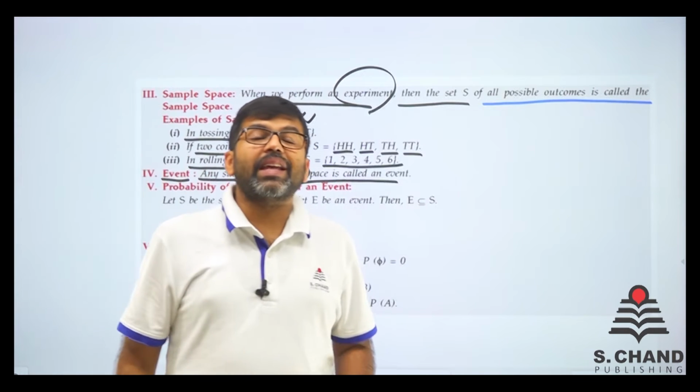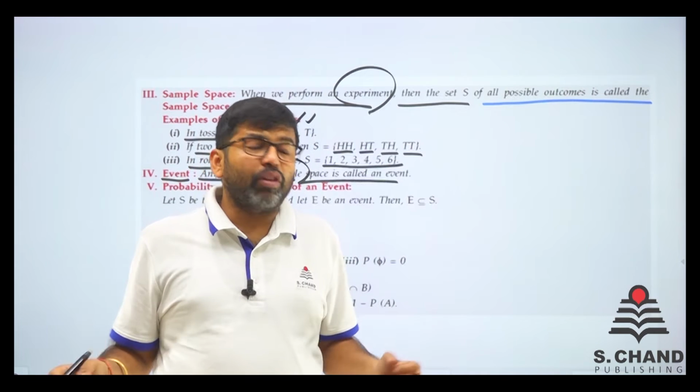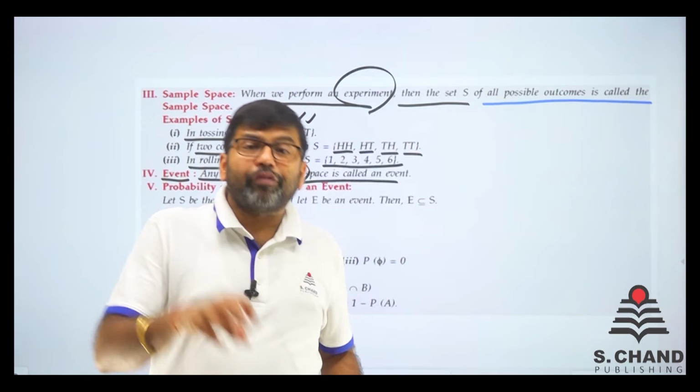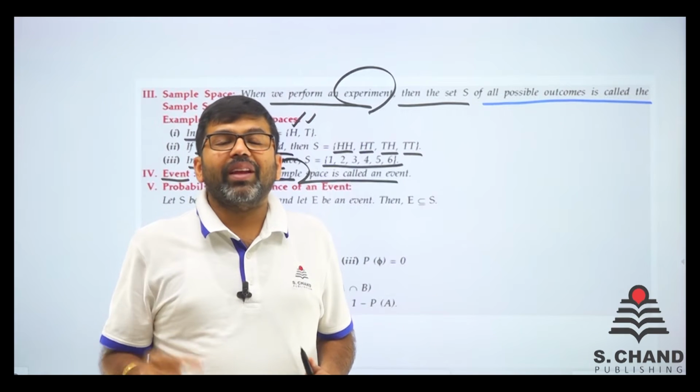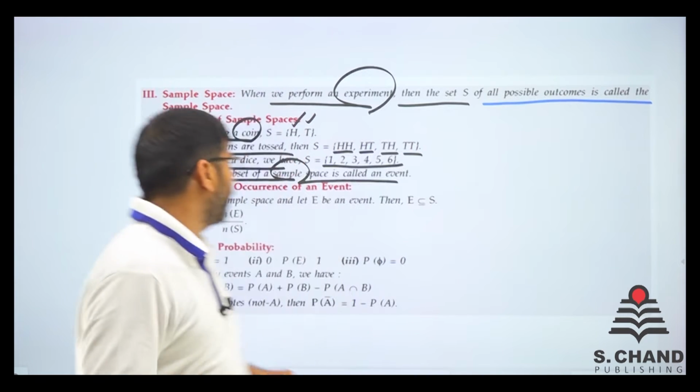Event का मतलब क्या है? See, sample space is a total space. Total number of possible outcomes is known as sample space, out of which a few of them is known as events. उनमें से कुछ जो हो सकते हैं उन्हें event कहते हैं.